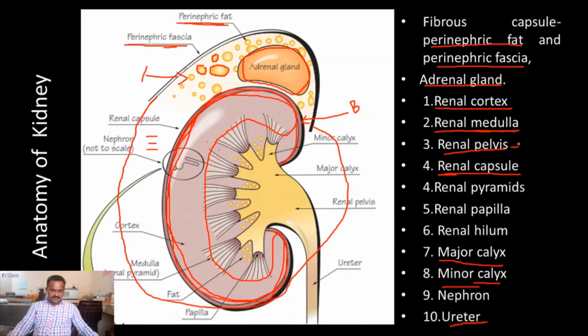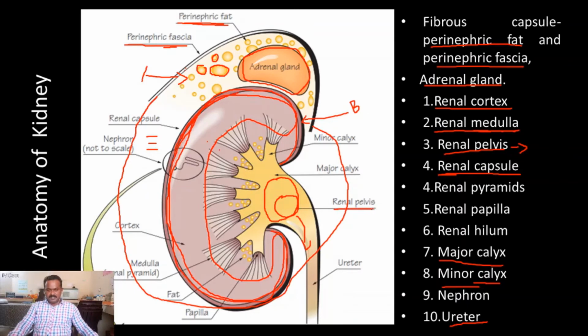First we go to the renal pelvis. This is the region, renal pelvis. It looks like a funnel and collects the urine and transports it into the ureter. Yes, this is the hotspot of renal stones because it's a cavity-like structure.